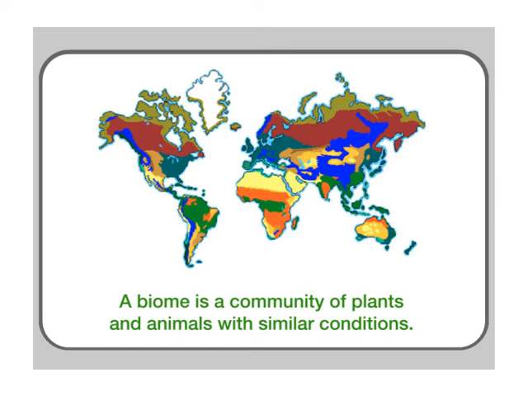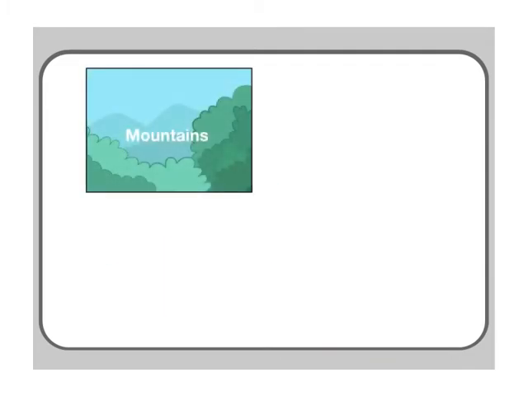There are many different types of biomes on the planet. Each biome has a different type of plant and animal that can survive and live happily there. Some of the types of biomes include mountains. The largest mountain in the world is Mount Everest, which is in Asia in the country of Nepal.